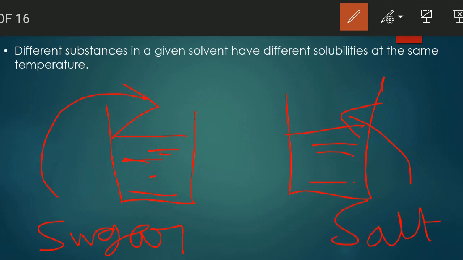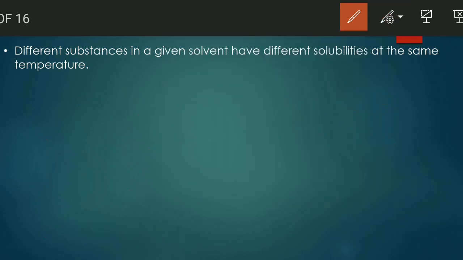So the aim is to make both of these saturated solutions. So the thing is that the amount of sugar required to make this solution saturated, and the amount of salt required to make this solution saturated is actually different. So the point is that the solubility actually depends upon the solute as well.